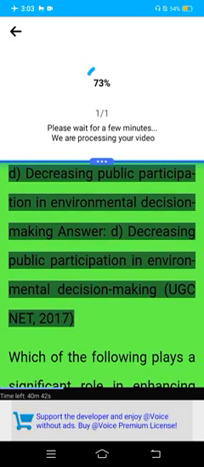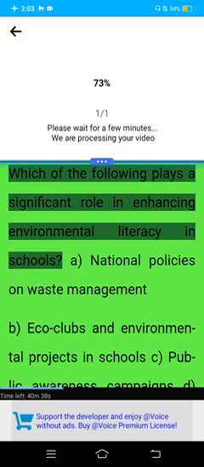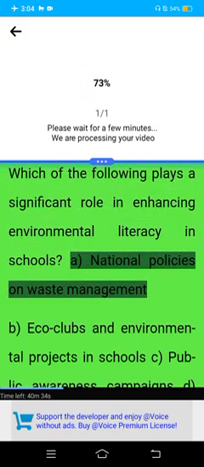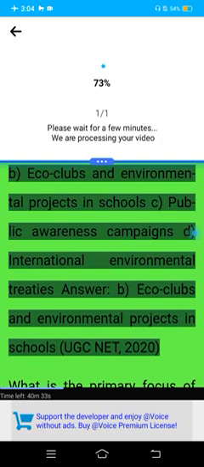UGC Net 2017. Which of the following plays a significant role in enhancing environmental literacy in schools? A. National policies on waste management. B. Eco clubs and environmental projects in schools. C. Public awareness campaigns. D. International environmental treaties. Answer. B. Eco clubs and environmental projects in schools.